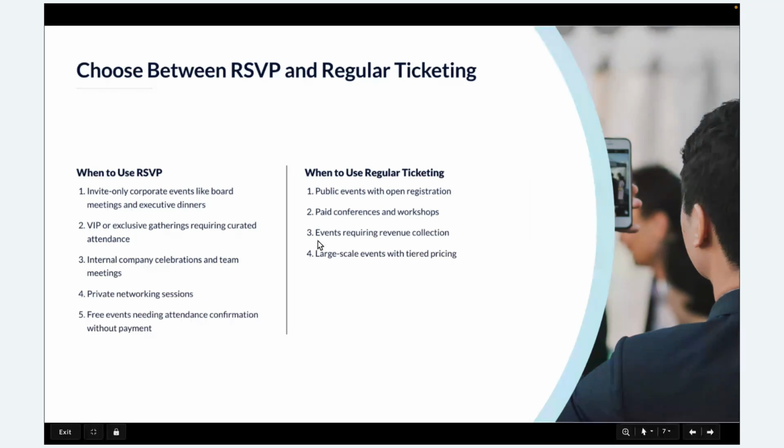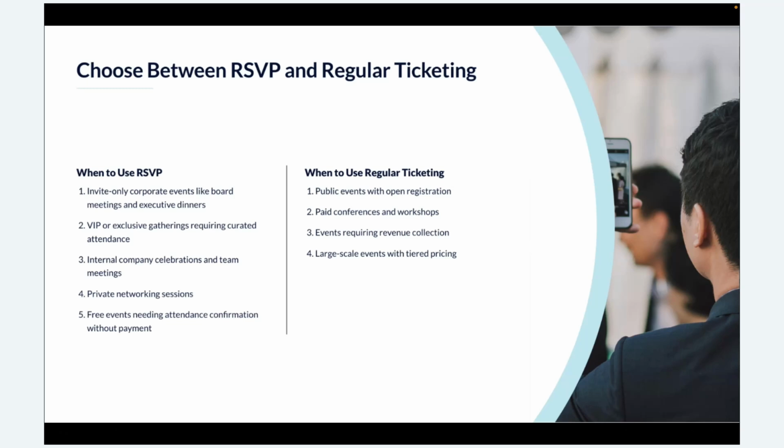Now let's see when to use regular ticketing. If it is a public event with open registration, or a paid conference or workshop, we can definitely use it. And if an event is for revenue collection, like charity events, we can use Backstage. Then there are large-scale events with tiered pricing. Like you might know, Zoho usually conducts Zoholics every year in India and other countries, and they use Zoho Backstage for those events.